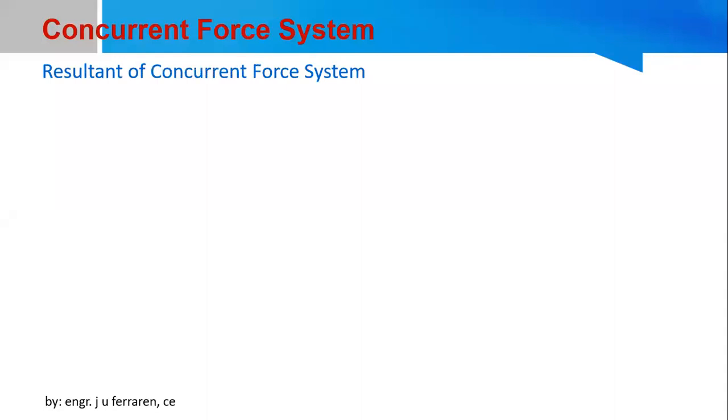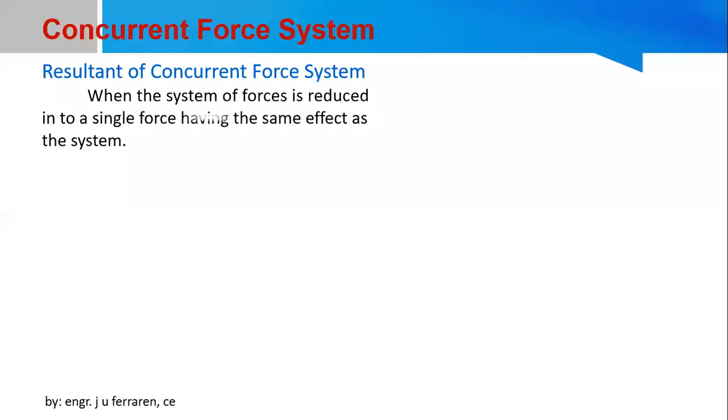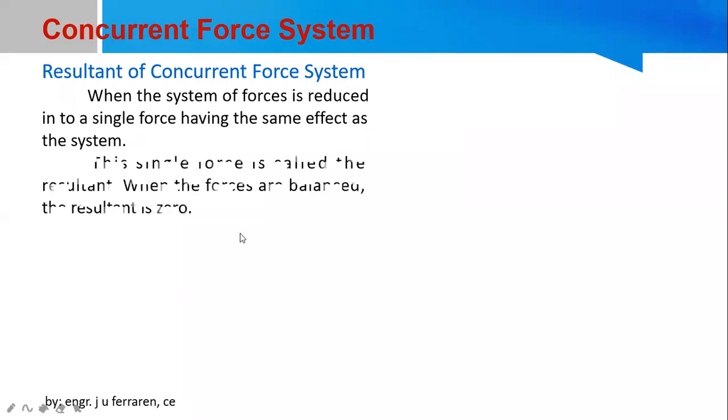Next slide. What is a concurrent force system? Again, they are forces that will intersect at a common point. Now, the resultant of a concurrent force system. What is a resultant? When the system of forces is reduced into a single force having the same effect as the system, that force is what is termed as the resultant. When the forces are balanced, the resultant will be equal to 0.